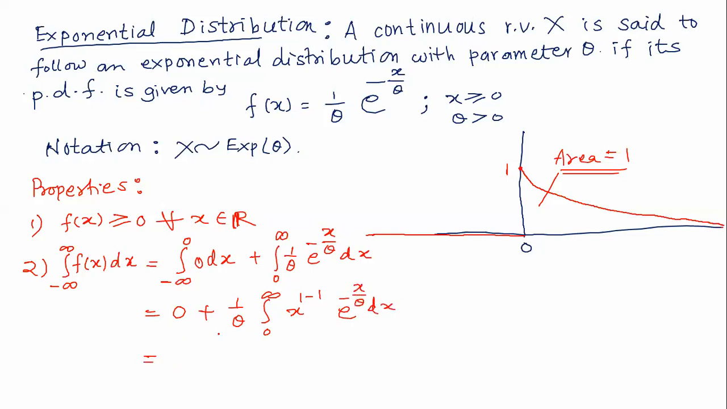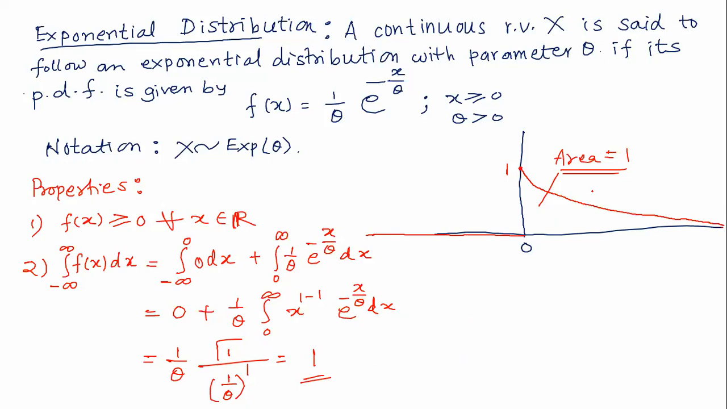Otherwise also you can solve, but I will be making use of our standard gamma integrals. So this is gamma 1 upon 1 upon theta to the power 1. This is the second form of gamma, right? Integration 0 to infinity x to the power n minus 1, e to the power minus a into x dx, with a equal to 1 upon theta. And what is the answer? Gamma n upon a to the power n. So gamma 1 is equal to 0 factorial, that is 1, and this is equal to 1. Theta cancels. So the total area is this.